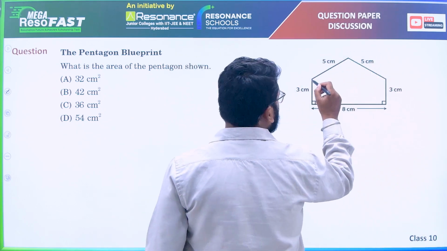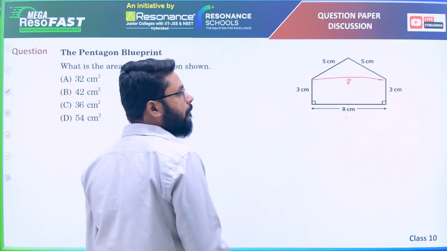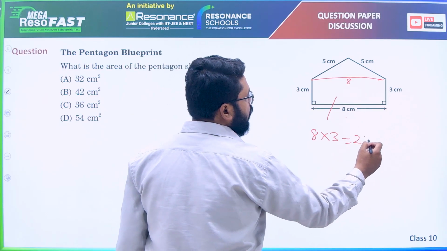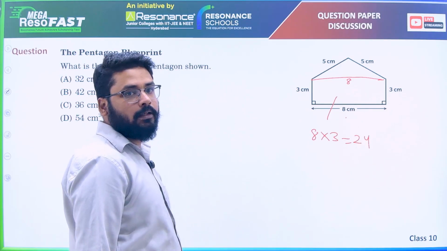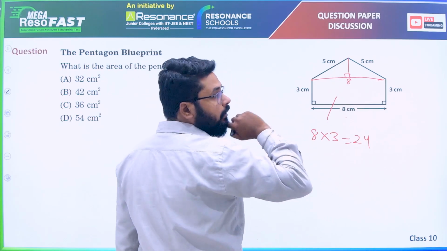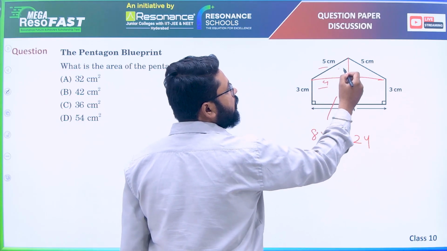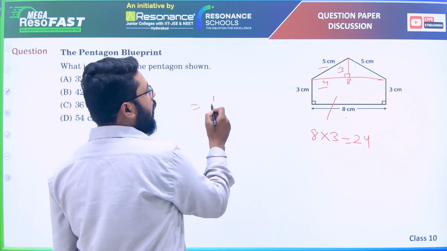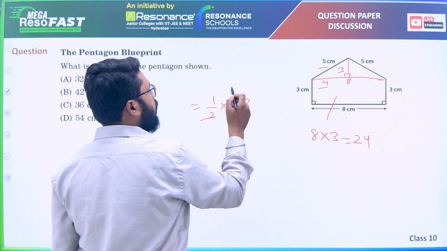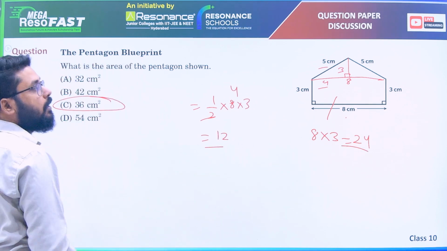Next, what is the area of the pentagon shown? Okay, so if you connect this side, this is 8, this is also 8. Okay, this is a rectangle. L into B is the area, 24. And if you connect this, it is a Pythagoras right angle triangle. This is 8, this is 4. And if you use Pythagoras theorem, 5, 4, this will be 3. So area will be half into base 8 and height 3, so 12. So 24 plus 12, that is 36.